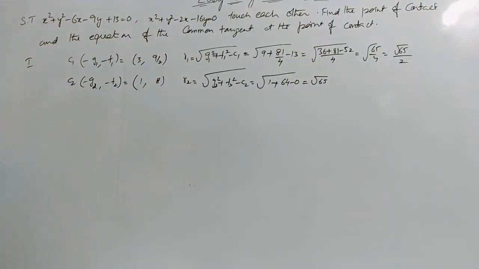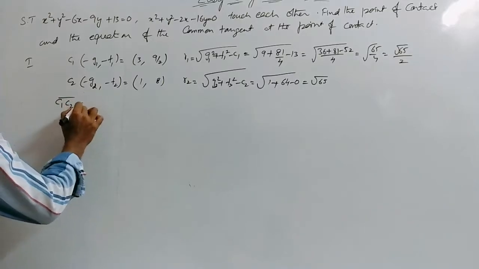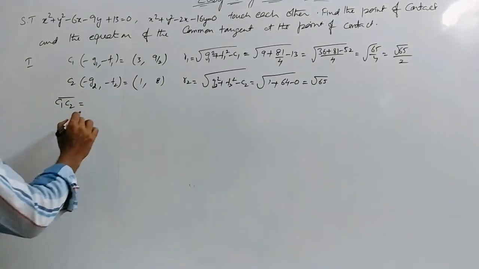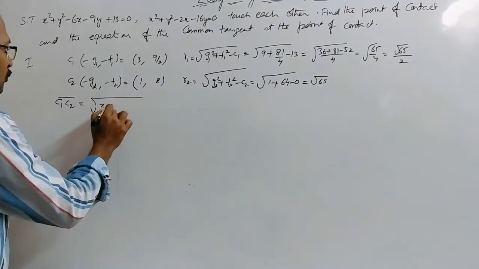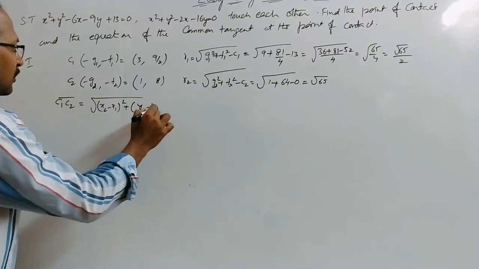Now let us find the distance between the two centers, C1C2. What is the formula to find the distance between 2 points? Square root of (x2 − x1)² + (y2 − y1)².